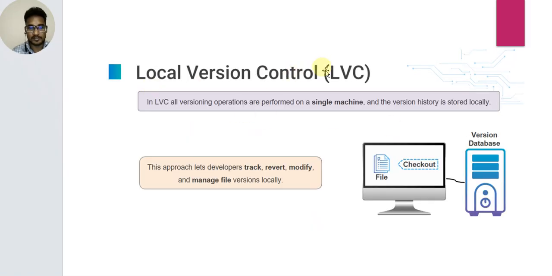Next is the local version control system, short name LVC. In a local version control system, all revisioning operations are performed on a single machine, and the version history is stored locally. This is the version database. This is a file checker. This system stores the files. This approach lets developers track, revert, modify, and manage file versions locally.